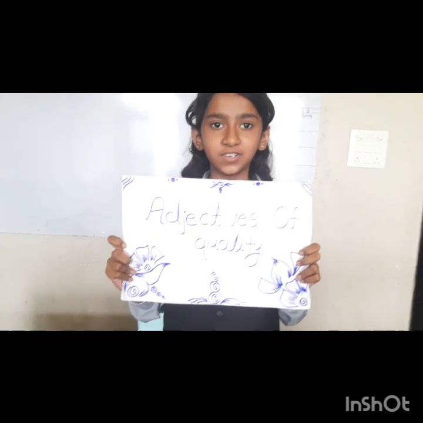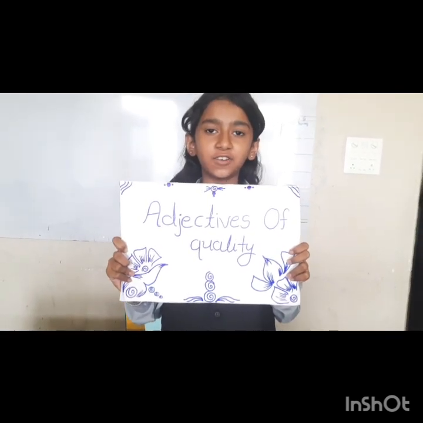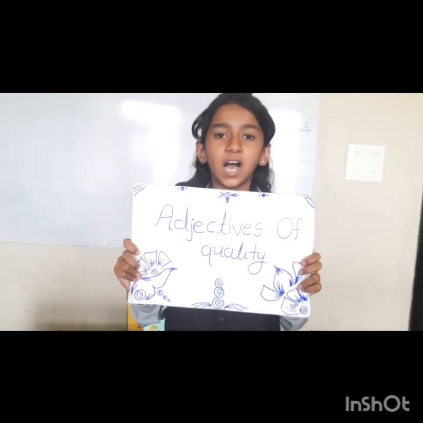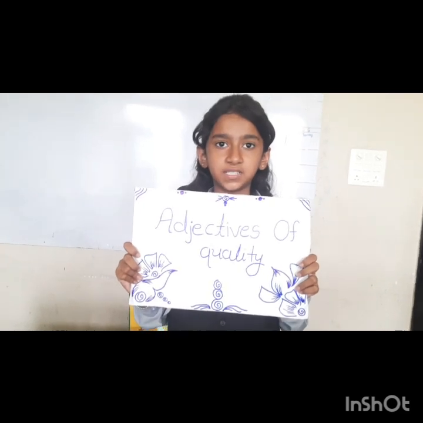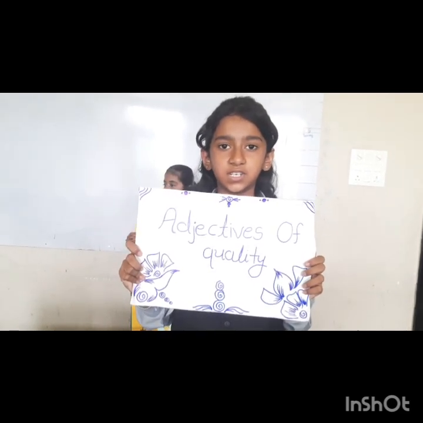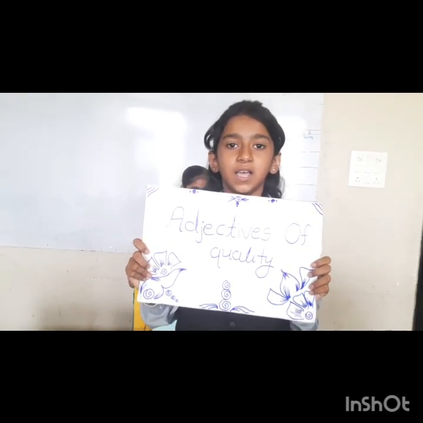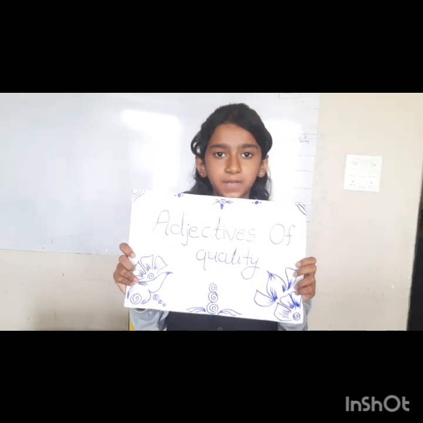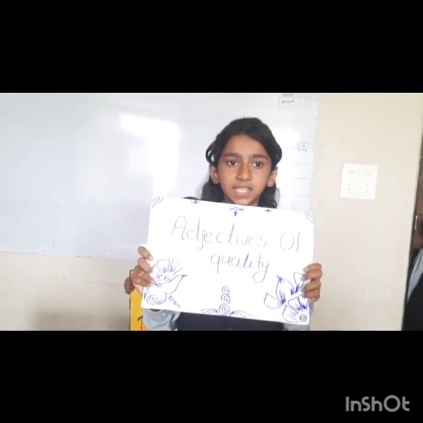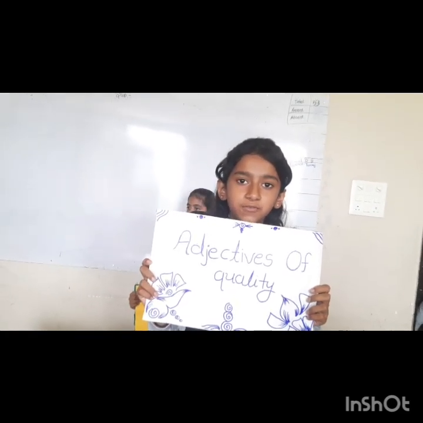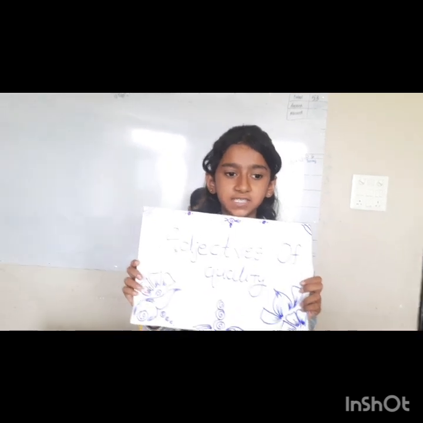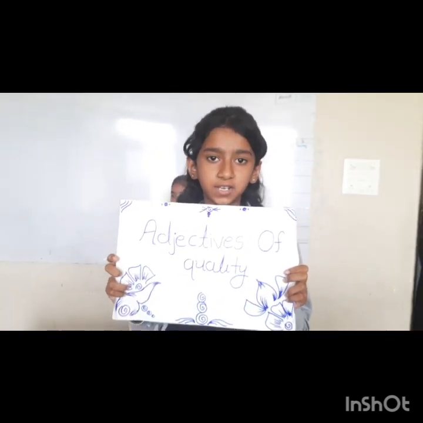Good afternoon everyone. I am adjective of quality. Adjective of quality tells us about how or what kind of the person, thing, animal or situation is. For example, the peacock is so beautiful. In this sentence, beautiful is adjective of quality. This tells us about how the peacock is.